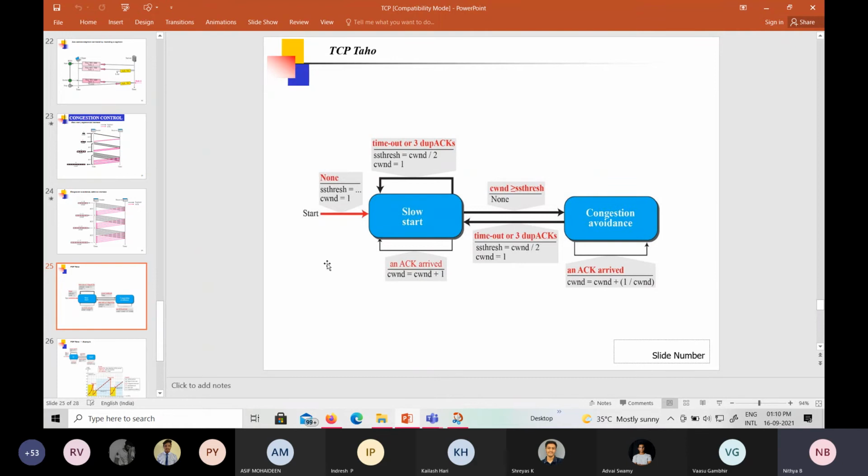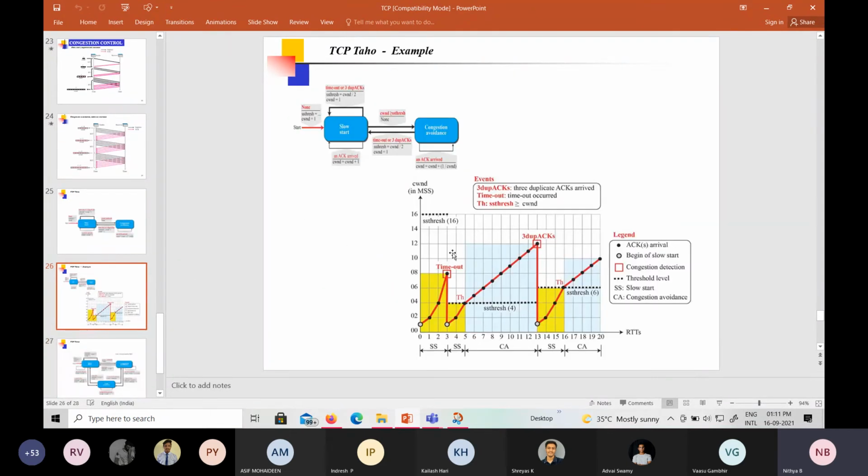But this diagram has a limitation. As I said earlier, timeout means severe congestion, while 3 duplicate acknowledgements mean less congestion. In both cases we are taking the same step. But the timeout needs to be treated differently from the 3 duplicate acknowledgement case. If you follow the same procedure for these two things, we may not get better performance. So that is a problem in TCP Tahoe. Clear?